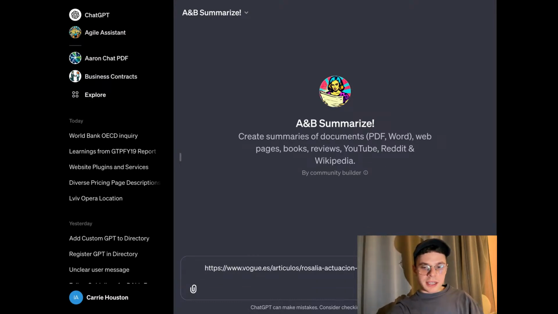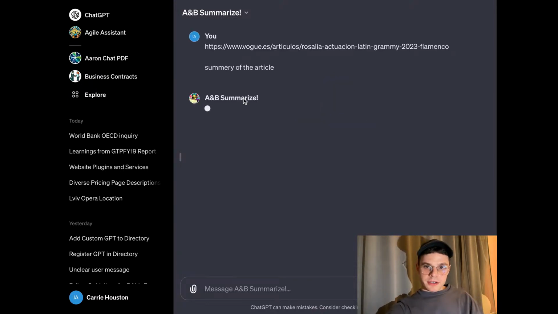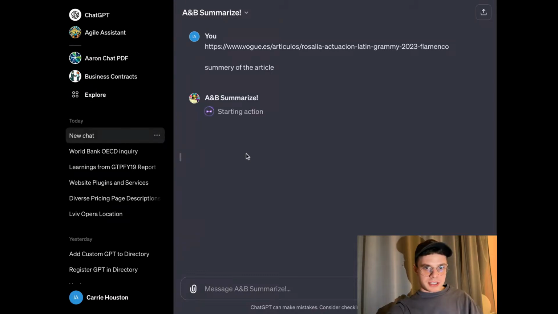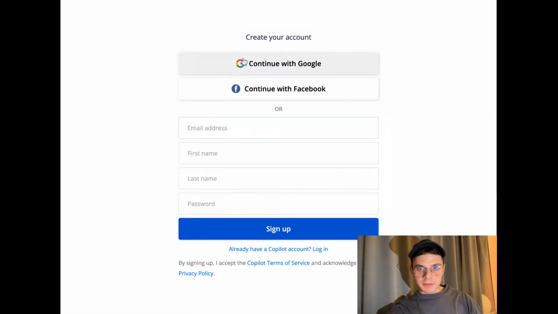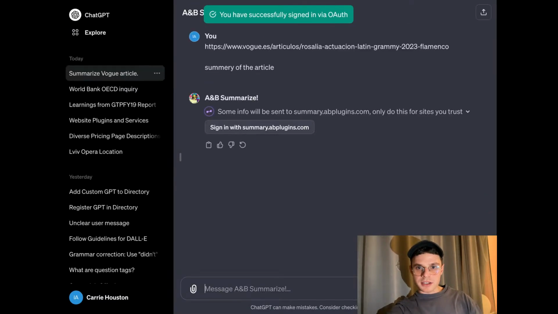We're pasting the link to the chat and asking for a summary of the article. And just like that, I really hope that works out. It did help us the previous time. There might be sometimes some glitches on the OpenAI side. Oops. It's asking me to sign in. Let's sign in. That's really weird because I already did it, but sometimes it might occur. So here we go.